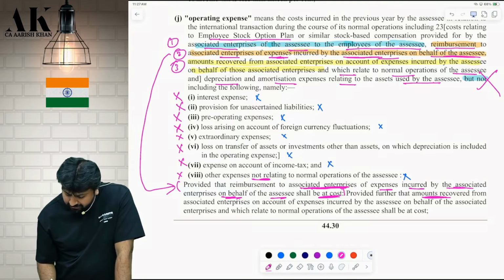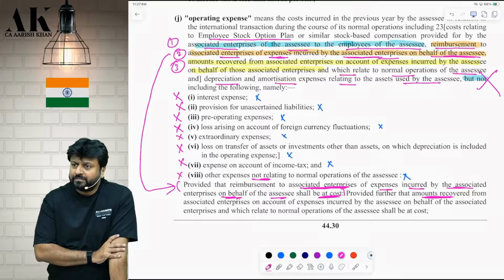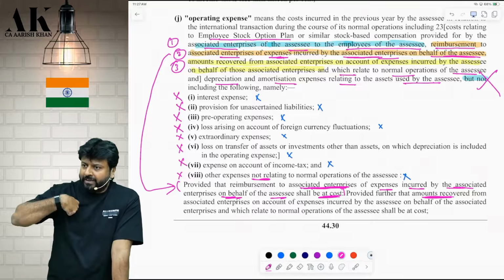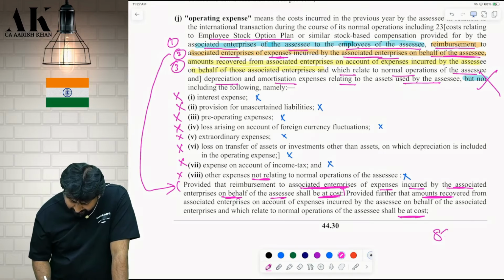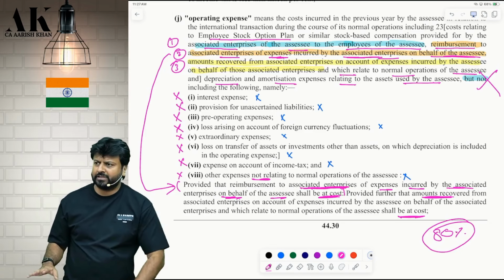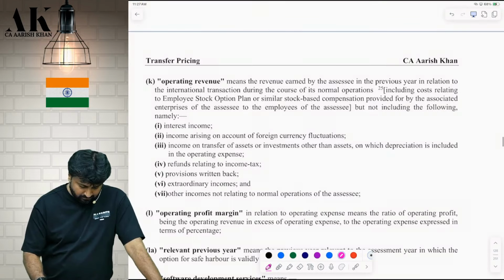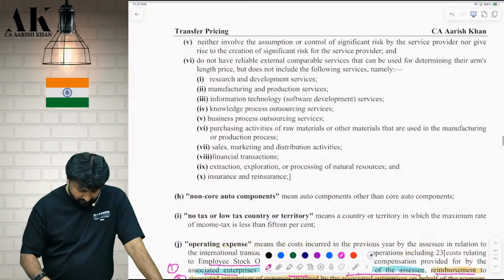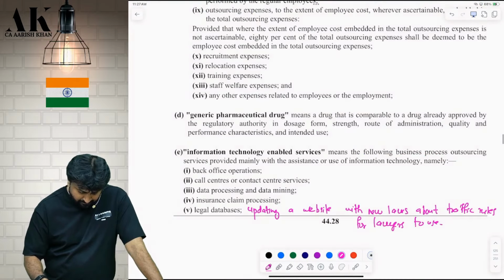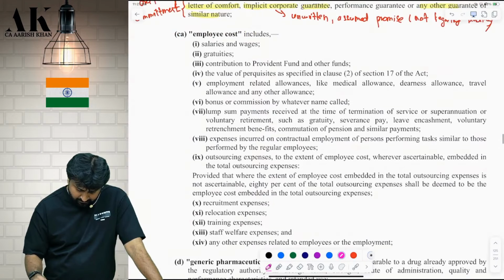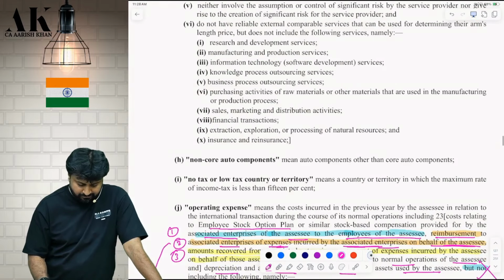Even the amount which you recover, from whom? From the associate enterprise. On behalf of them, you are incurring some expenses. That should also be done at cost. That 80% cost will come in employee cost after some time. Just wait. Employee cost is defined separately over here. Where is employee cost? Yes, here. When we take the total cost of the employee, at that time we will talk about it.